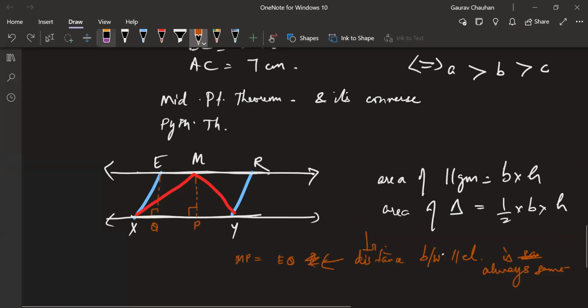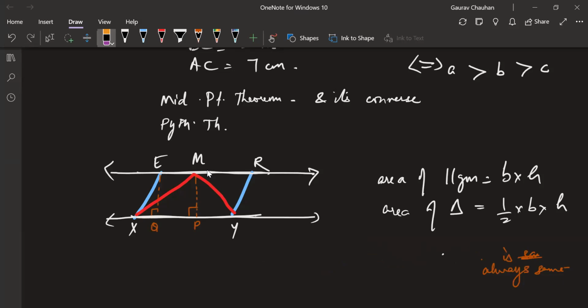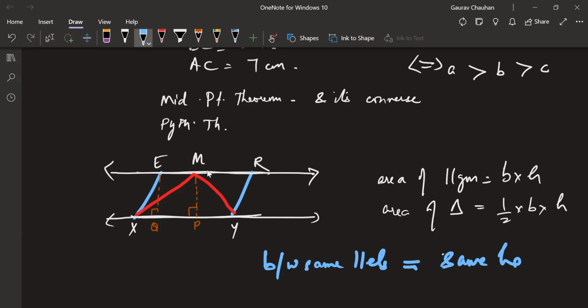The area of a triangle is equal to half of the area of a parallelogram which has the same base and the same height, or the same base and between same parallels. We good? When we say between same parallels, we mean it has same height. This is something which we had talked last year. Not something which is explicitly talked about in your book, but an important understanding to be able to appreciate the formula.